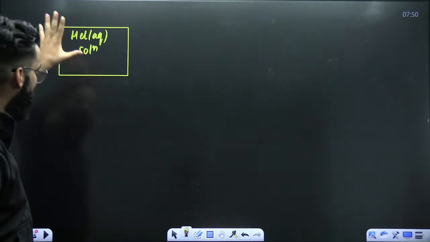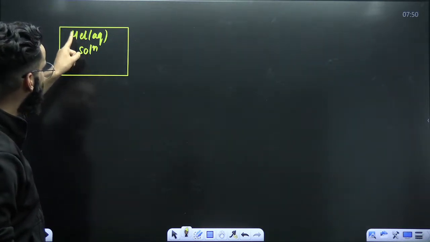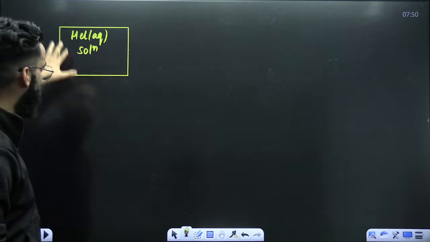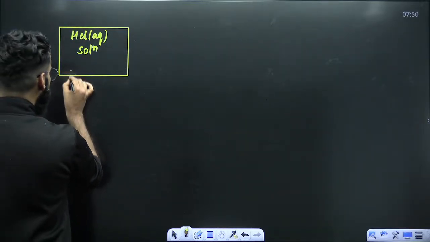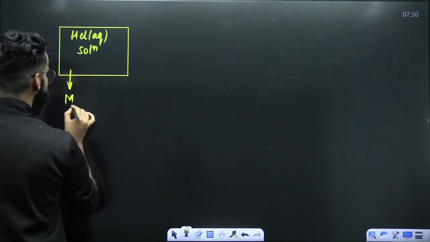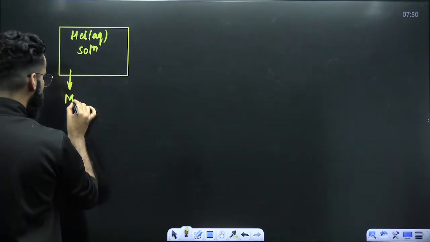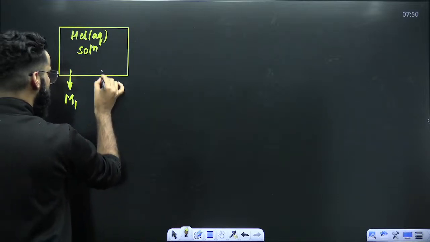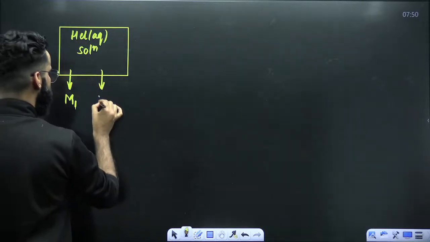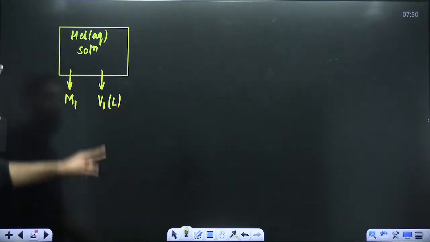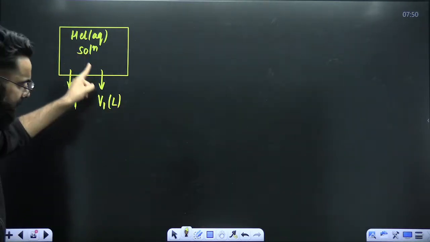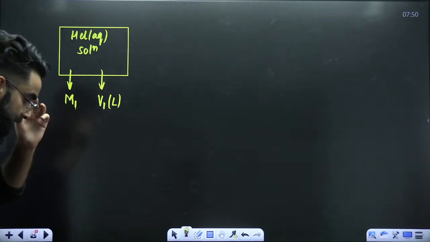That means in this container there is HCl with water, so we have a solution here. Let's assume that the molarity of this solution is M1 and its volume in liters is V1.